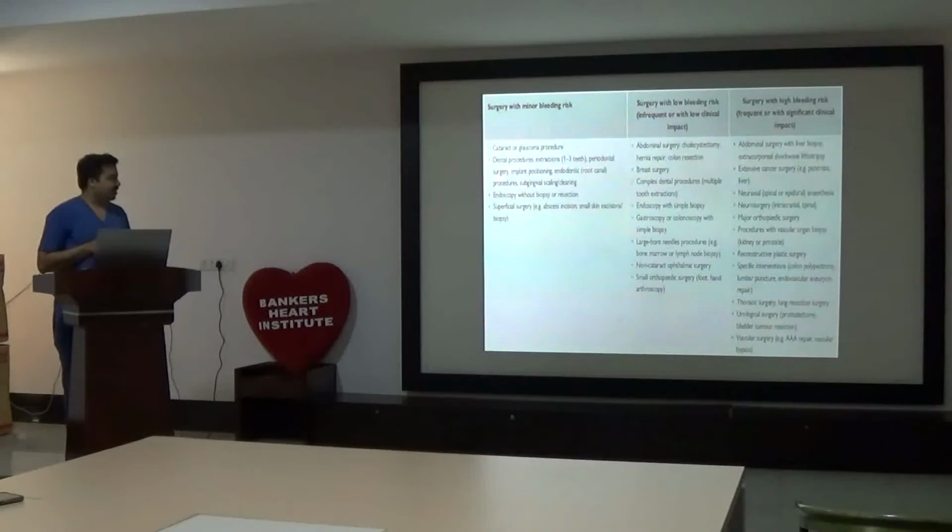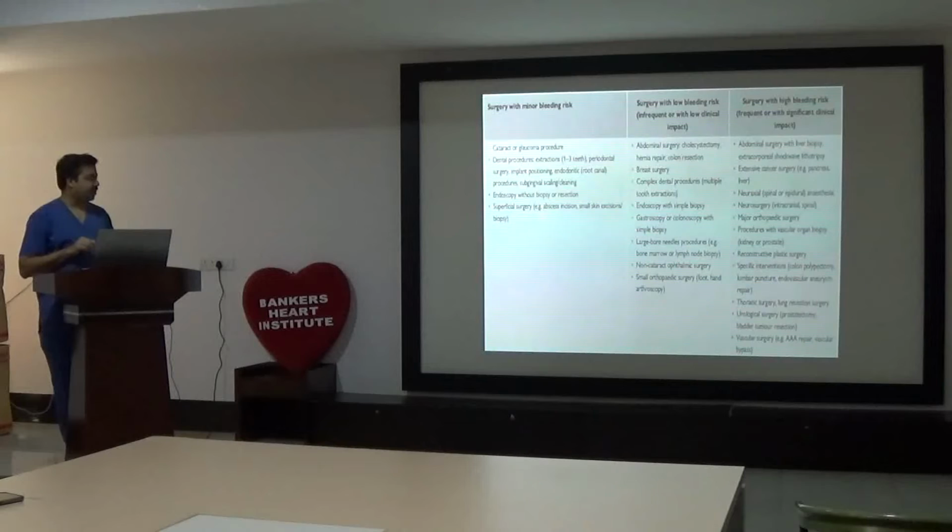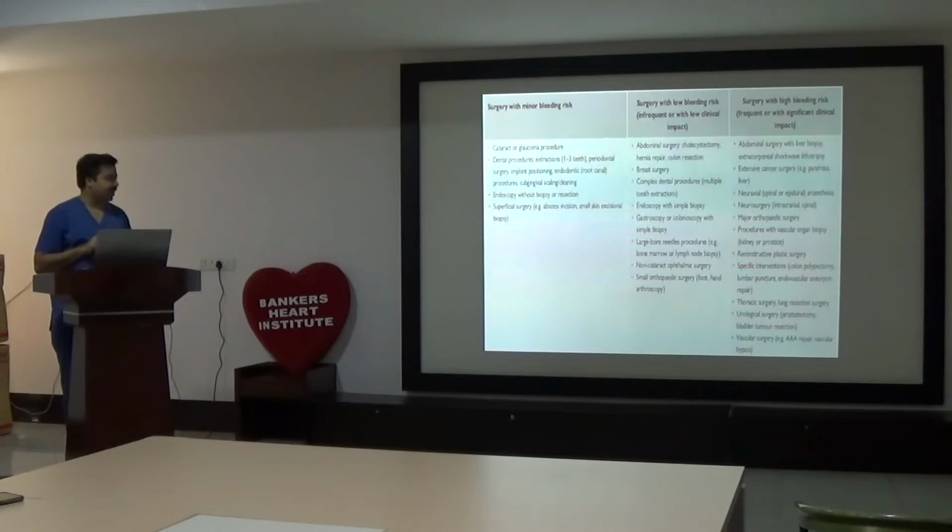Then periodontal surgery, implant positioning, root canal, subgingival scaling or cleaning are again in the low risk group. Endoscopy with biopsy or resection is again in the minor risk group. And specific surgeries like abscess incision and small skin lesions are in minor surgical risk.